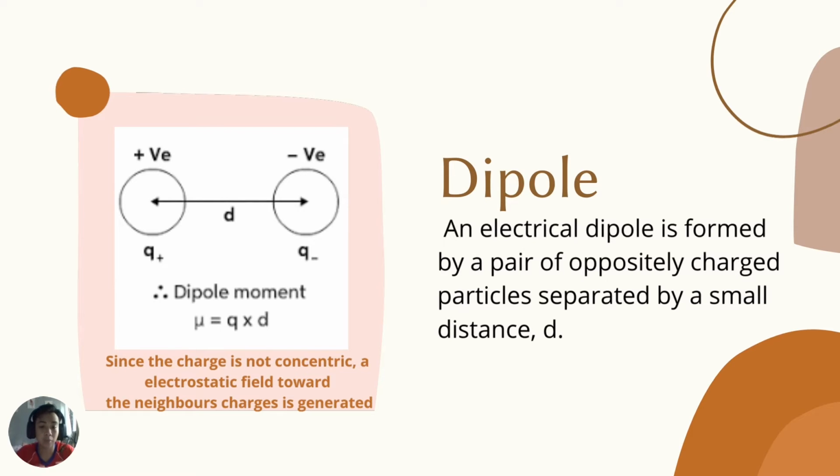Next, what is a dipole? An electrical dipole is formed by a pair of oppositely charged particles separated by a small distance, which we call d. Since the charge is not concentrated, an electrostatic field towards the neighbor's charge is generated. You can see from the diagram that there are two opposite charges, positive and negative, separated by a small distance d. The dipole moment formula is mu equals charge of the particle times the distance. You might ask, what is a dipole moment?